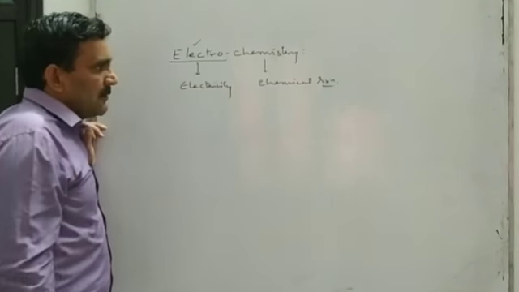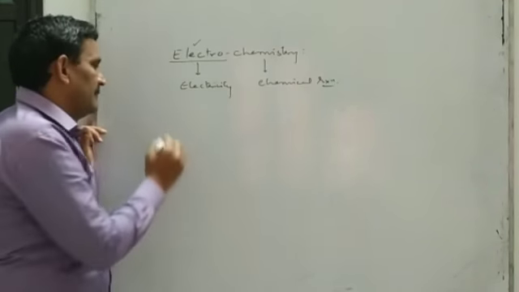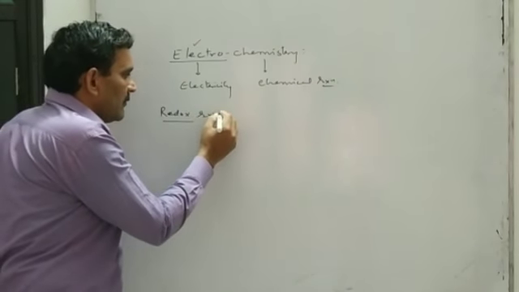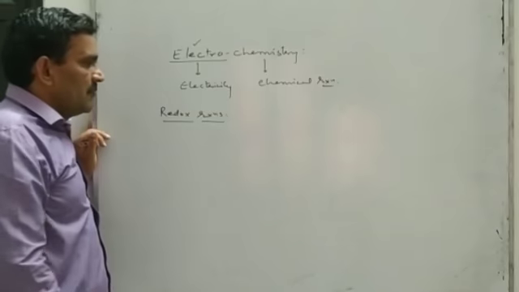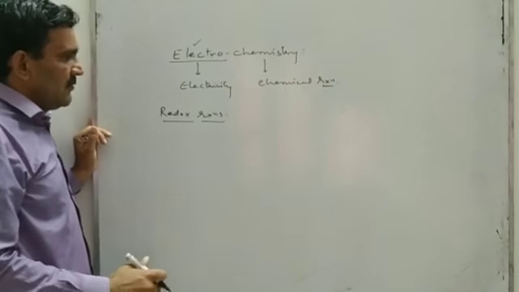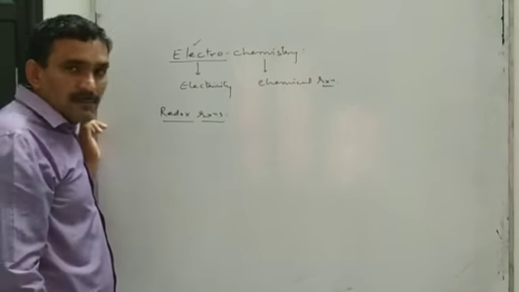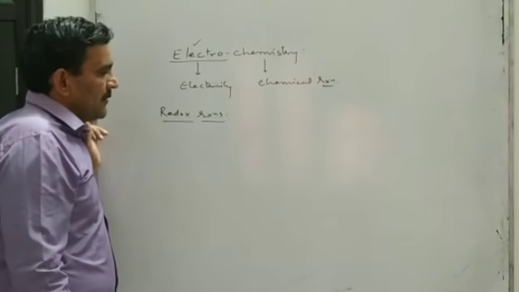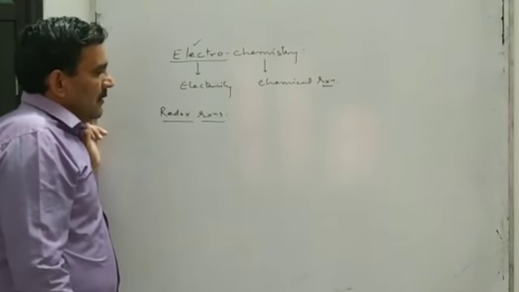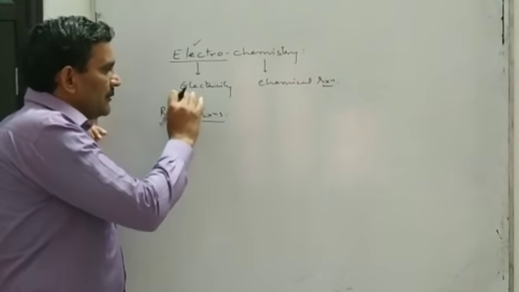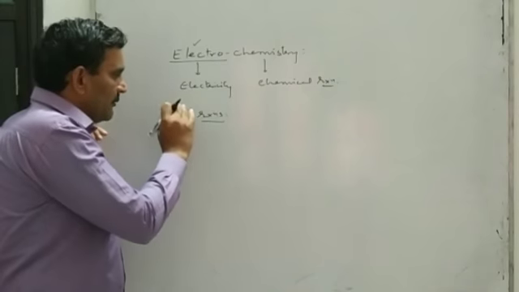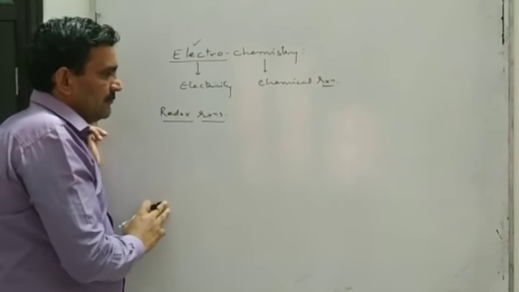In class 1 we have studied about redox reactions. A reaction which involves oxidation of one substance and reduction of another substance can be called a redox reaction. And in this lesson we are going to study two aspects of redox reactions.